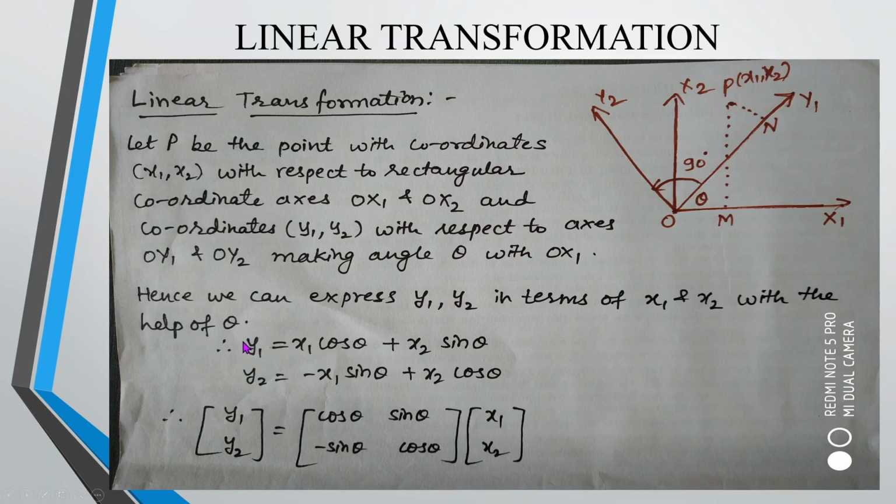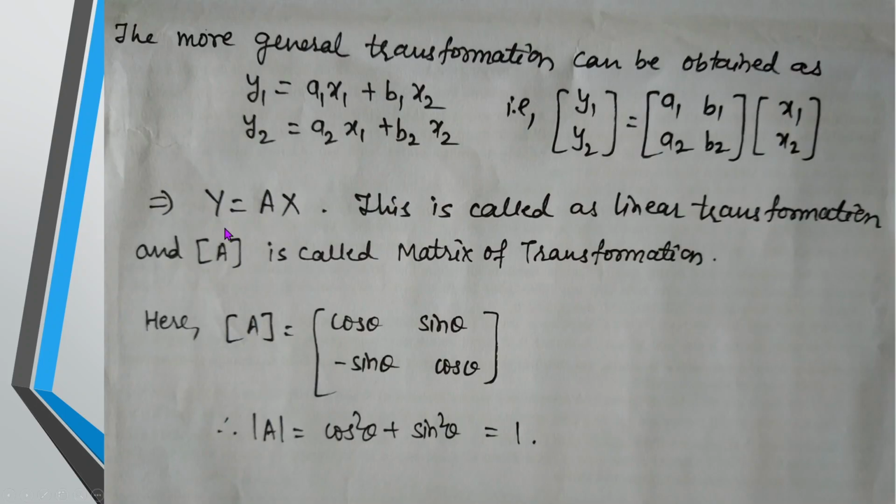So my aim here was expressing these two equations, which are nothing but the relationship of y1, y2 in terms of x1, x2, into matrix form. So this can now be written as y1, y2 in column form. The coefficient matrix will be cos theta, sin theta, minus sin theta, cos theta, and accordingly this will be x1, x2, which is again a column matrix. Suppose I give this the name Y, this is called matrix A, and this other is matrix X. So this relationship will be written as Y is equal to AX.